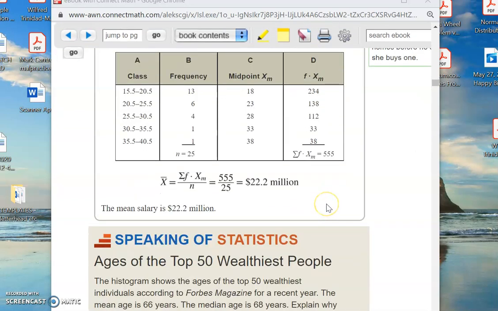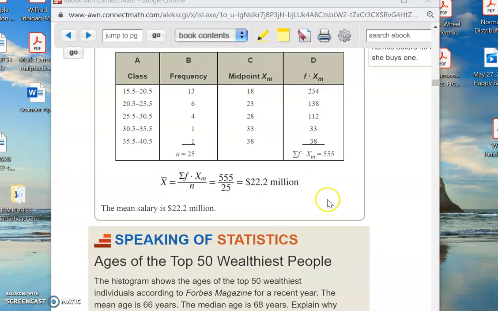Now, obviously, I could do this a hard way. I could go back to my raw data. I could write down each of those points, and I could add them up. The reason I don't do this is because, yeah, I could do that for 18 data points. I could do that for 23 data points, but I couldn't do that for 587 data points in each of these classes, right? It's just too hard. And that's why we're using the group data to begin with, to make our life a little bit easier.